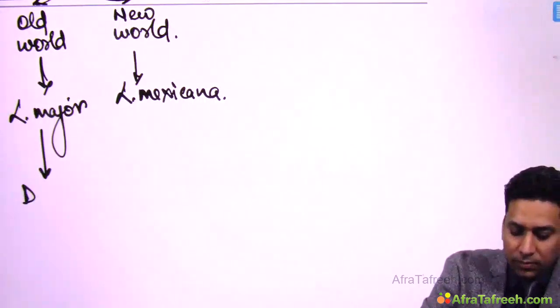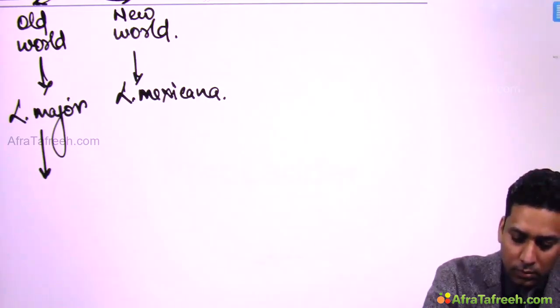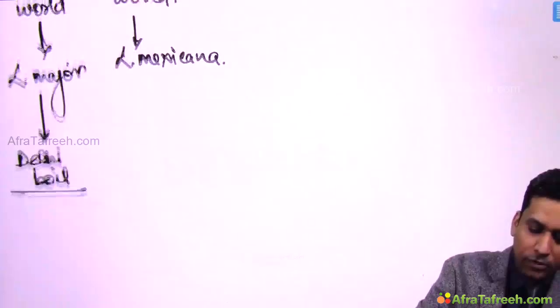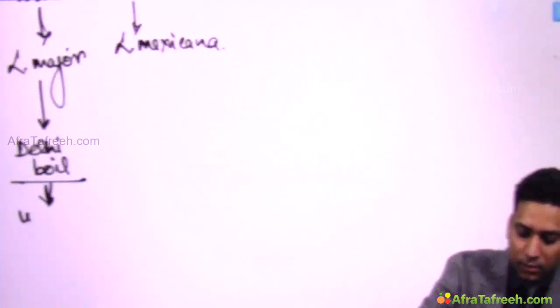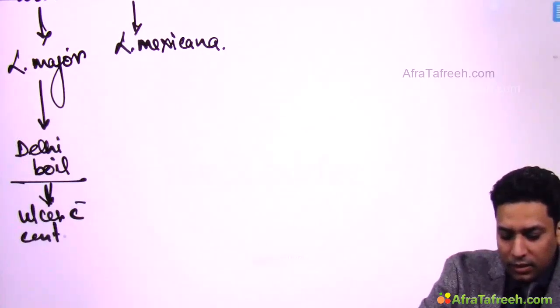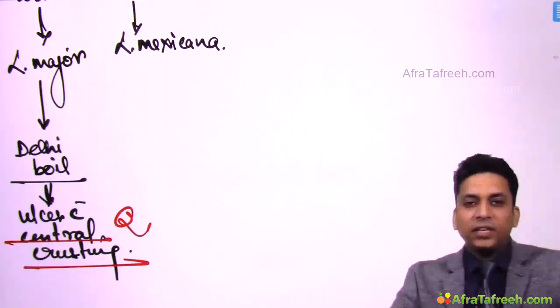Old World leads to Delhi boil, which presents with ulcer with central crusting. Now this is something which we have already read.